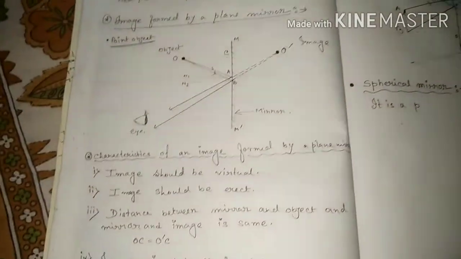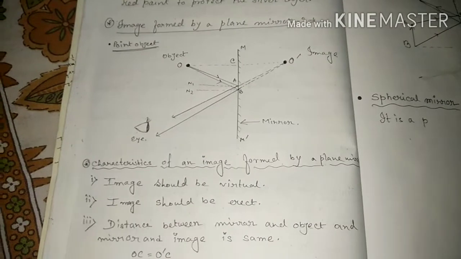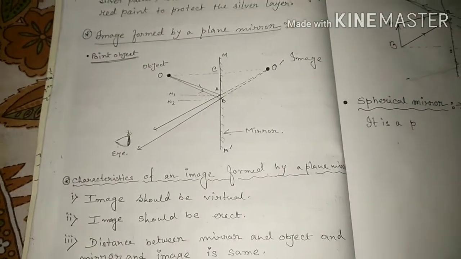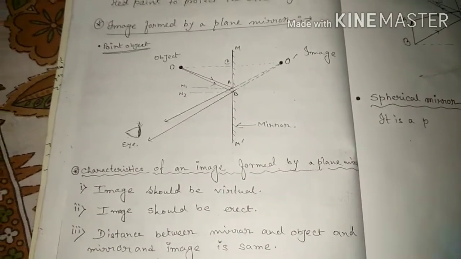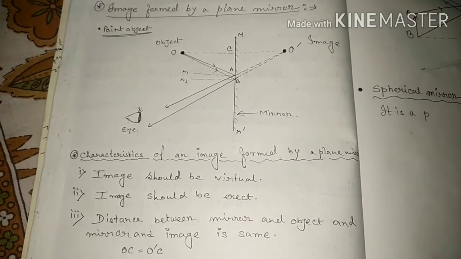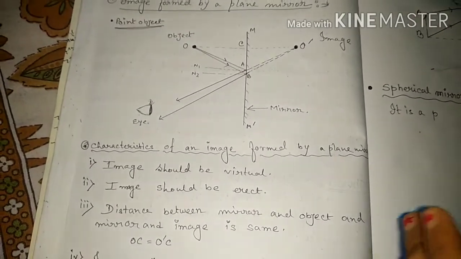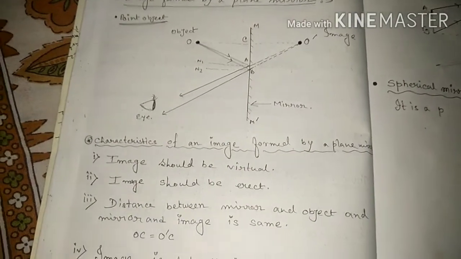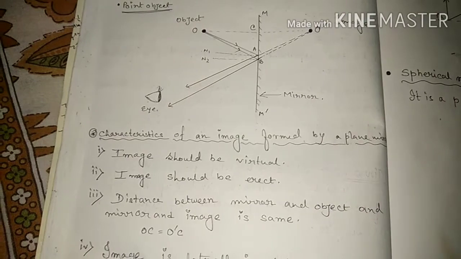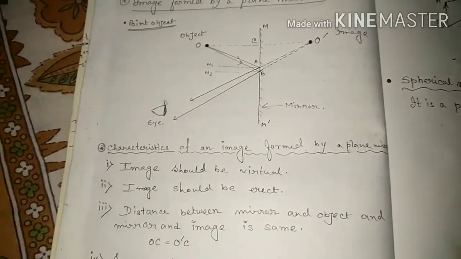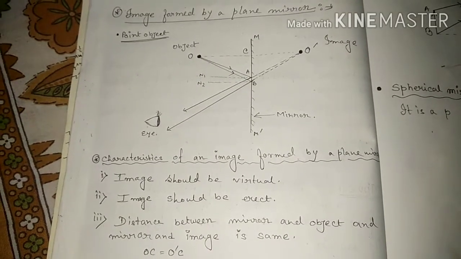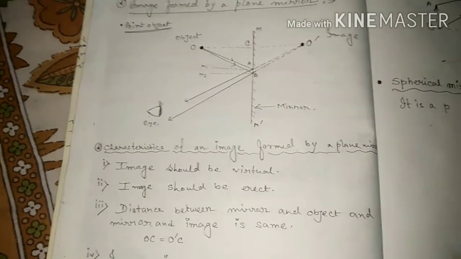Then the distance is the same. Is the image smaller or larger than your size? You see that it is neither larger nor smaller, it is the same as the height of the object. And your left side appears on the right side, and the right side appears on the left. That is called lateral inversion.